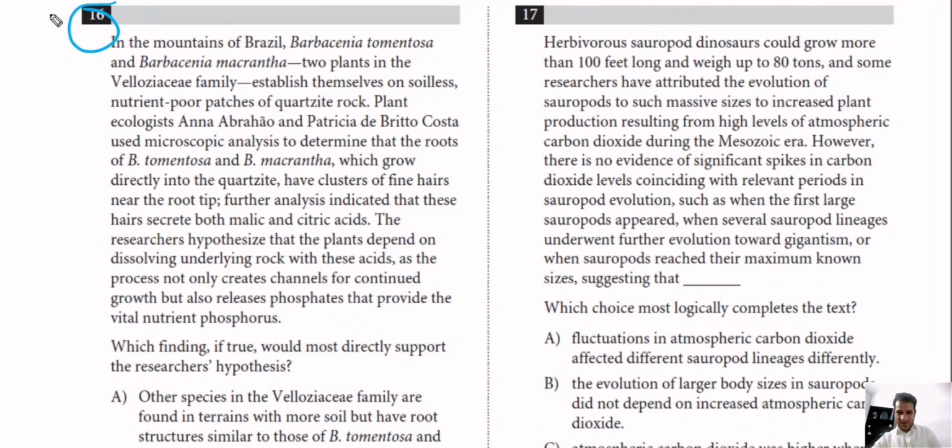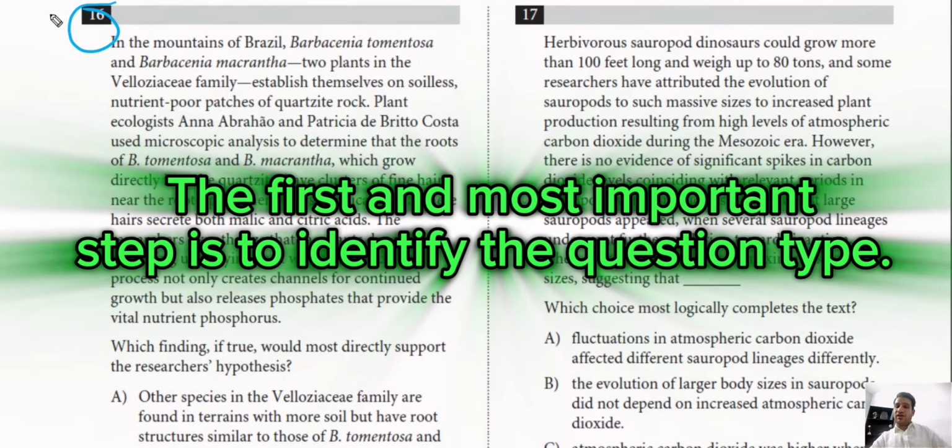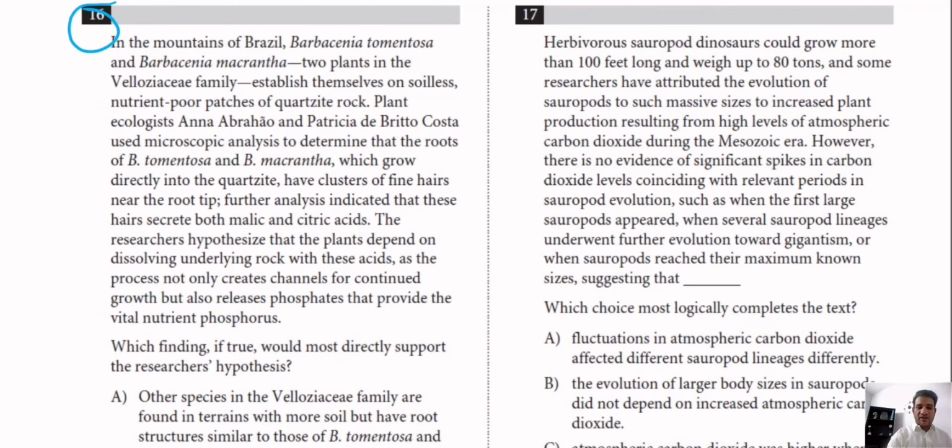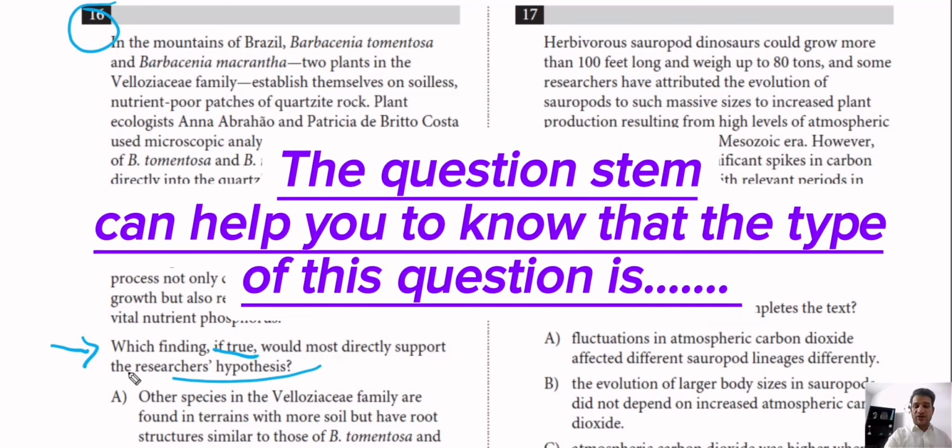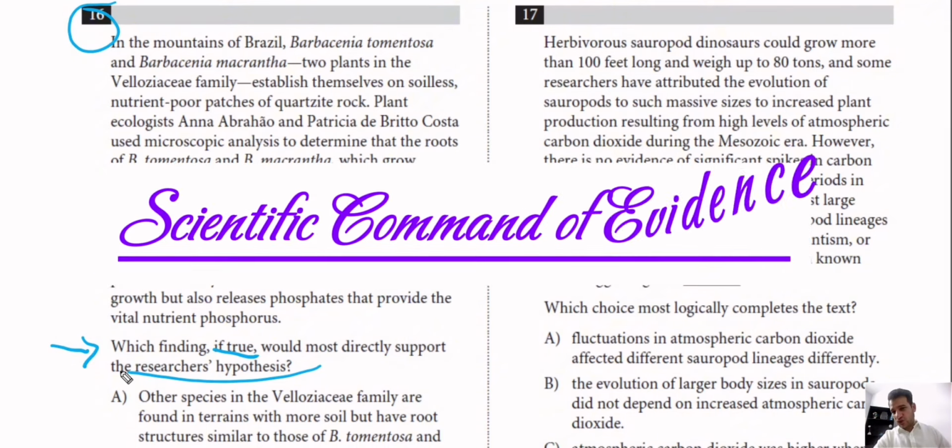Let's get started. My friends, don't forget that the first step for you to tackle any of the Digital SAT questions is to identify the question type, and you can identify the question type from the question stem. So it says here, which finding, if true, would most directly support the researcher's hypothesis? And from the question stem here, I can say that this is one of the scientific command of evidence questions.